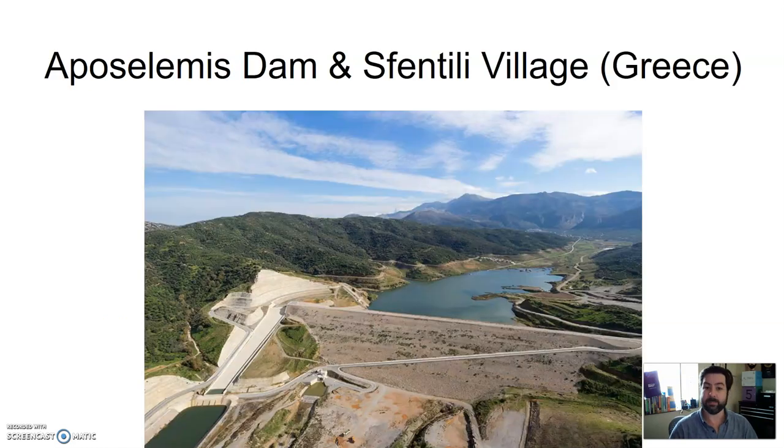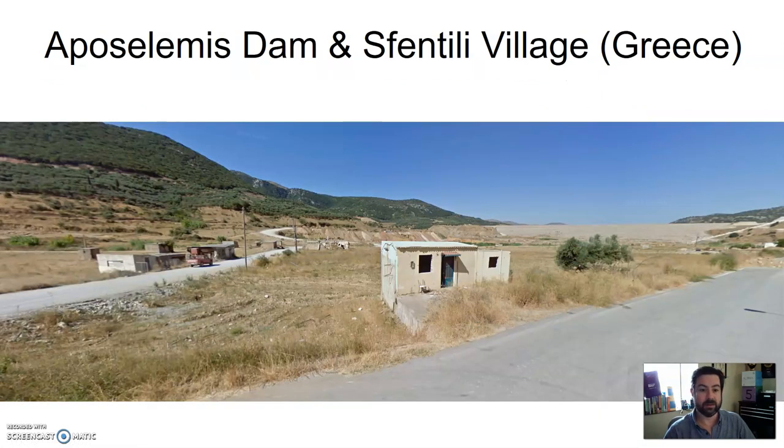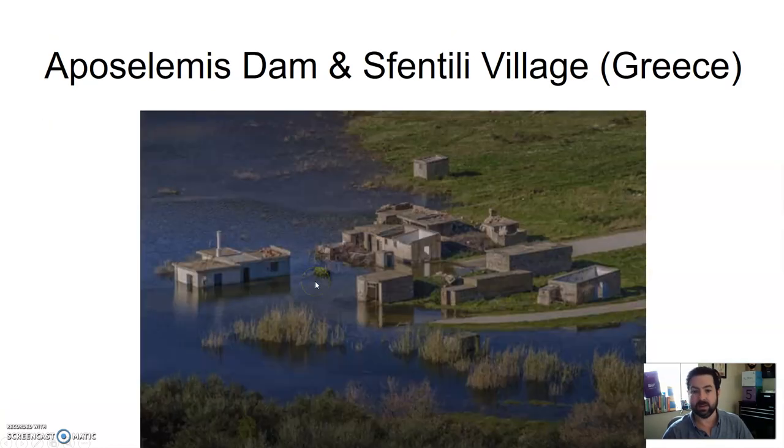But dam construction, a good example of this would be the Aposolimas Dam and the Sfentili village in Greece. This dam was created to store water behind it, and you can see some structures back here and some houses up here as this dam is now beginning to fill up. So you can see them back there. Before the water was there, a little village, a little bit on the ground floor, and then a little bit more up on the hill.